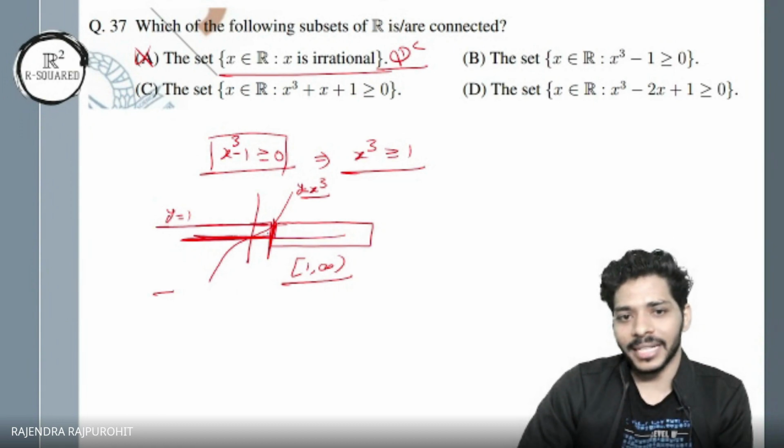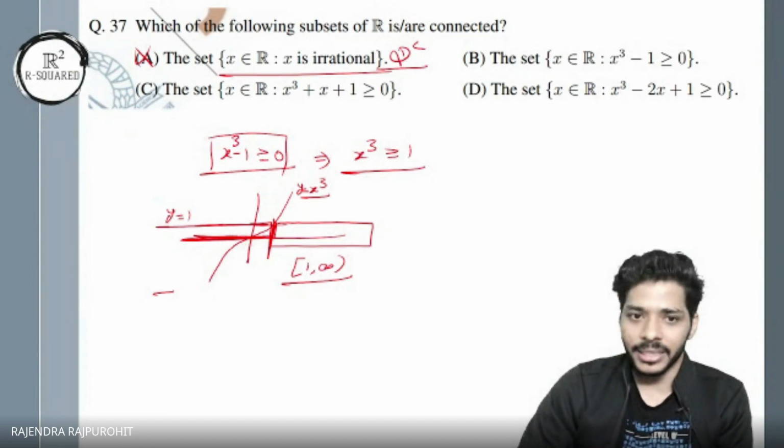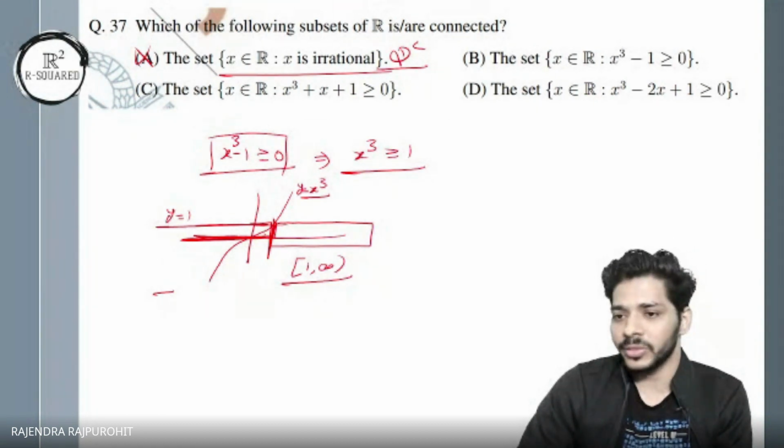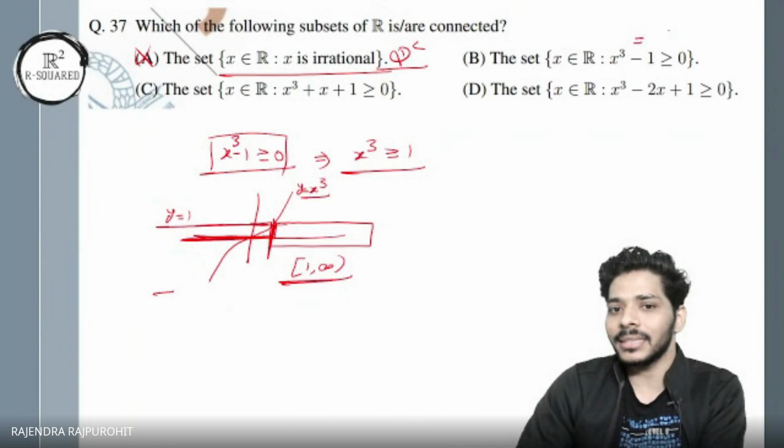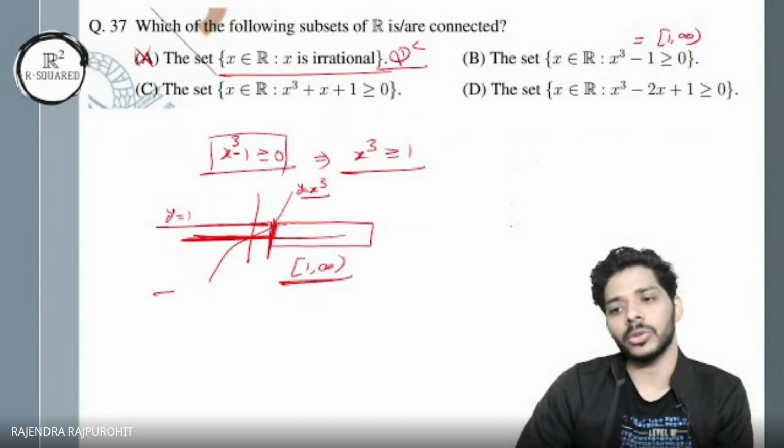Because you can't pick x from the negatives, it will remain negative. And if you pick between 0 to 1, then the cube will become less than 1. So you have to pick more than 1 or at least 1. So 1 to infinity is the solution. So this set is exactly 1 to infinity. Now the question is whether this is an interval or not.